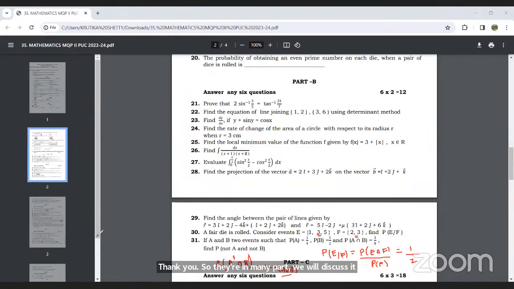Okay, students, till here, if there is any question or doubt, you can ask in the evening. Go through the paper once again. The remaining part we will continue in the evening.